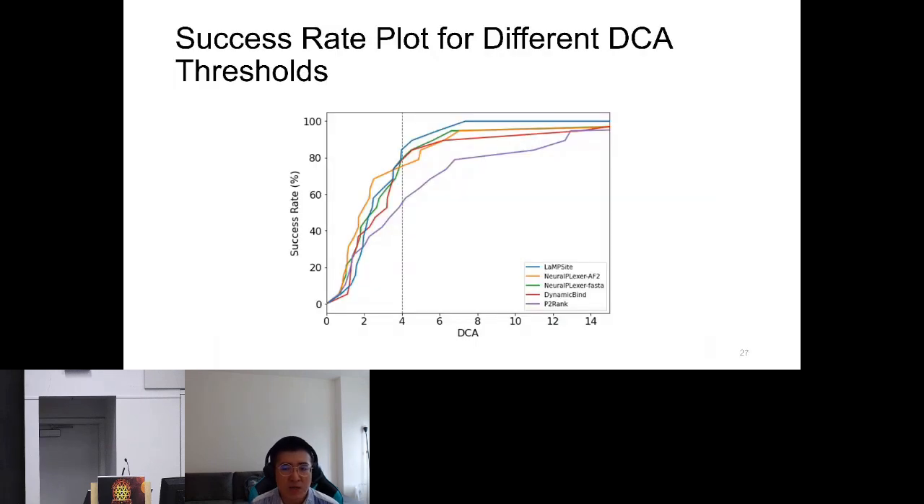This success rate plot for different DCA thresholds also shows the power of our model. Especially for the 3D-based model P2Rank that takes the Apo structures as input, it performs worse on all DCA thresholds. And our model exhibits competitive performance when compared to the generative models.